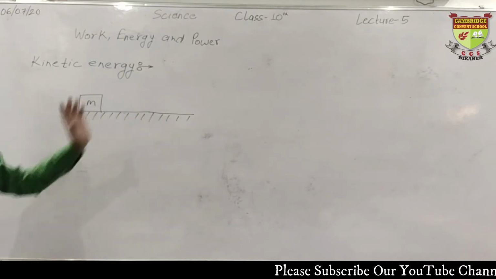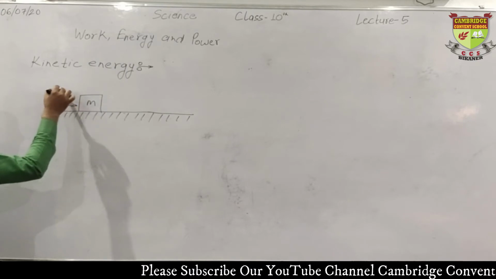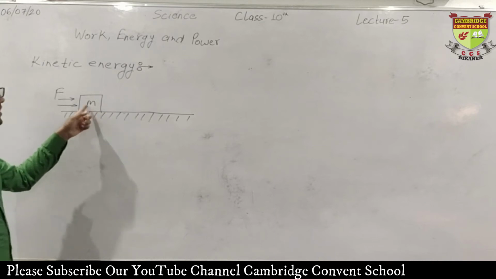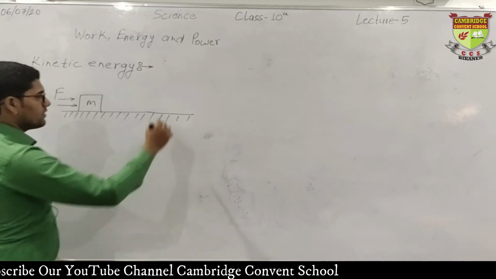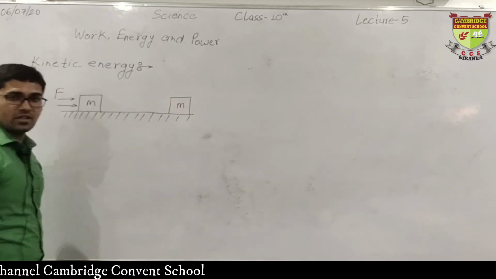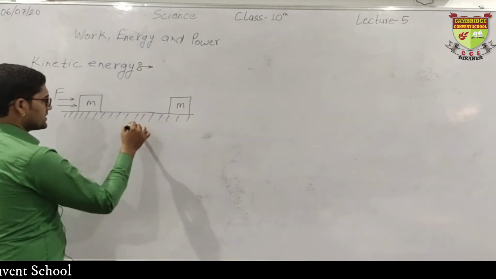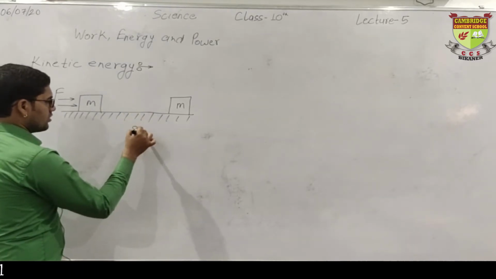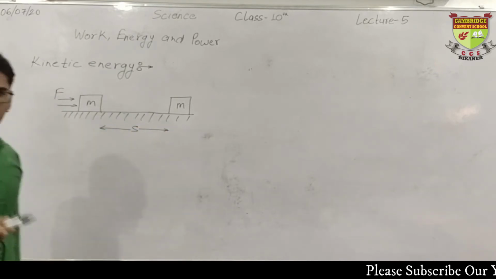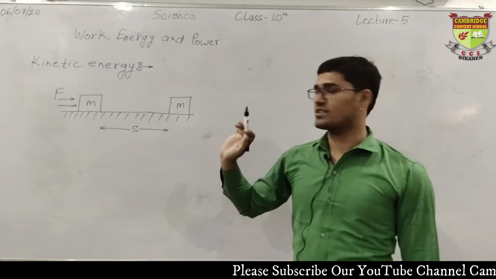We are applying some force on it in this direction. Force is being applied on this object. By the effect of this force, this object starts moving and finally it comes here. It has covered some distance, that is we can say d or s, whatever. We are using the symbol of displacement. This is just a symbolic representation.